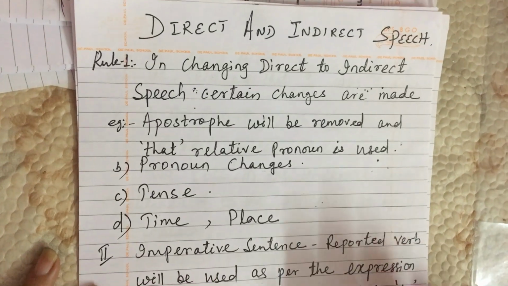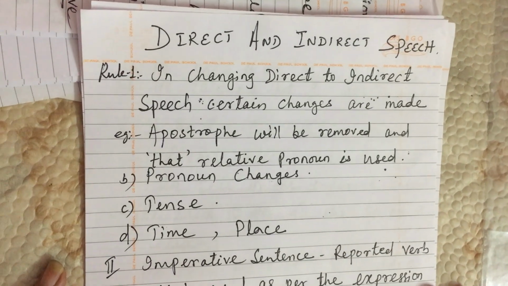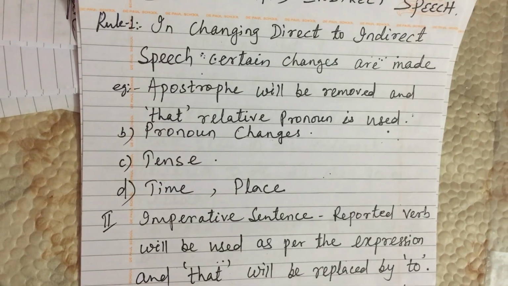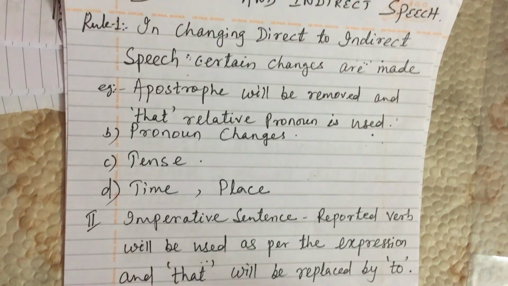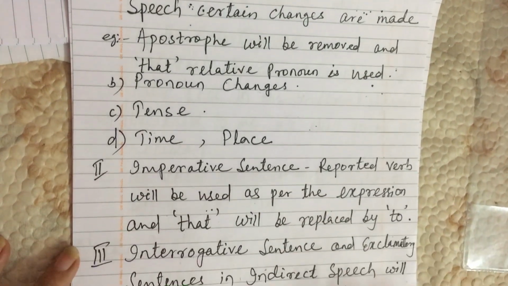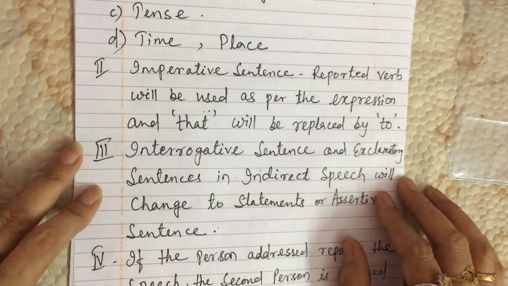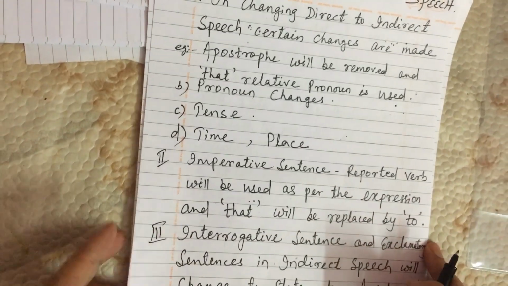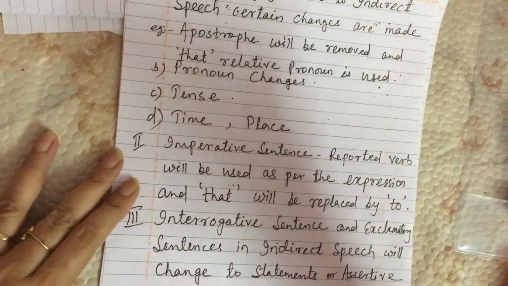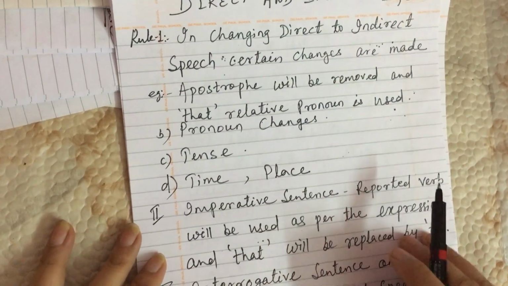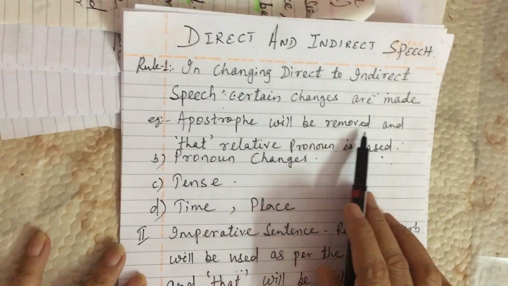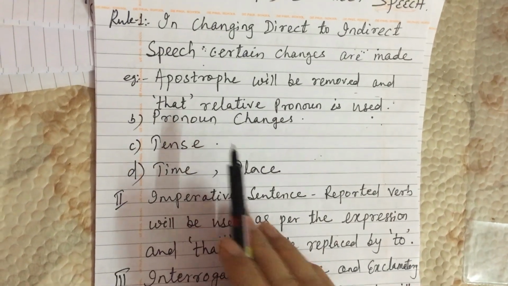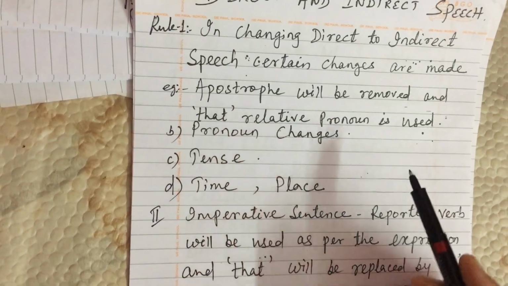In changing direct to indirect speech, certain changes are made. Very important: whatever rules I am giving now, you have to learn by heart, keep them on the tip of your tongue. Otherwise, it will be very difficult to change direct to indirect speech. First, the apostrophe or inverted commas given in the direct speech have to be removed, and a relative pronoun is used. Now we'll make a list of the changes.